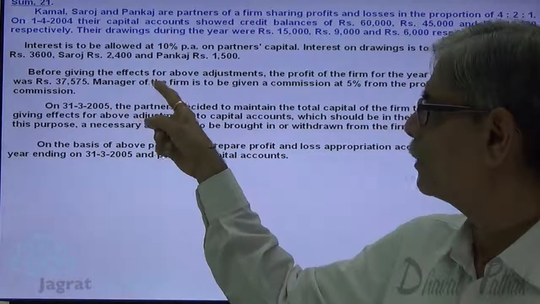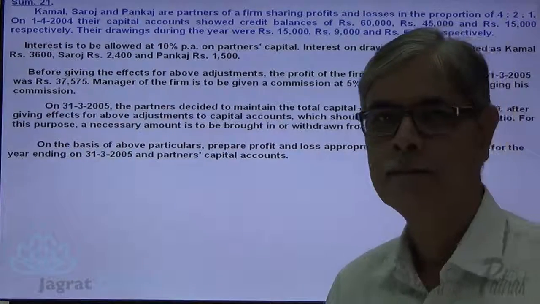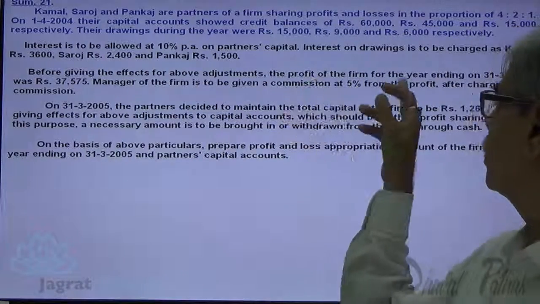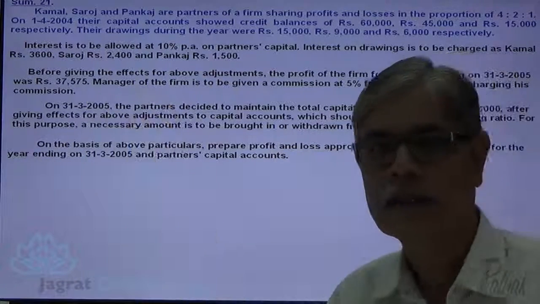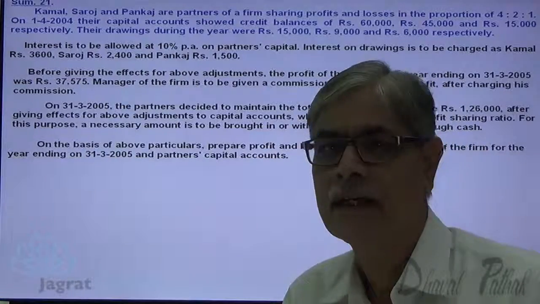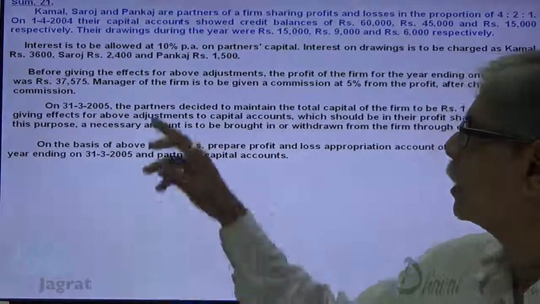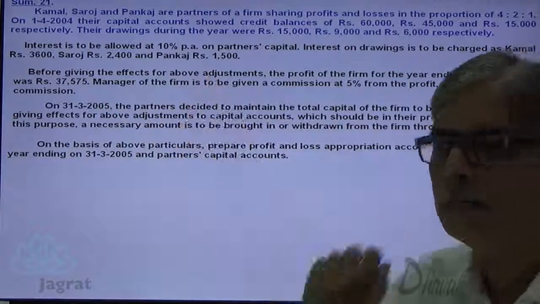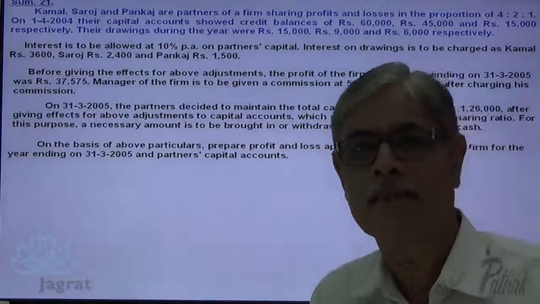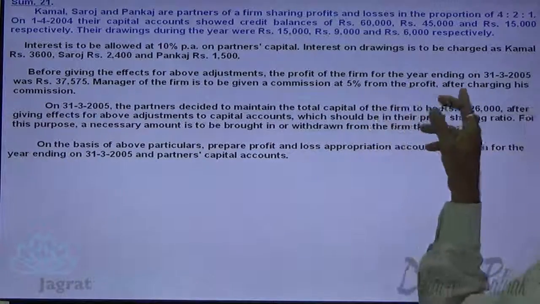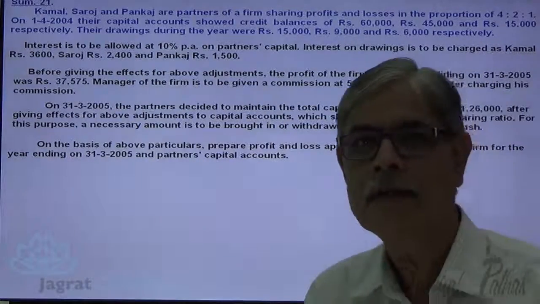Before giving the effect for above adjustments, the profit of the firm for the year ended on 31st of March 2005 was rupees 37,375. Manager of a firm is to be given a commission at 5% from the profit after charging his commission.